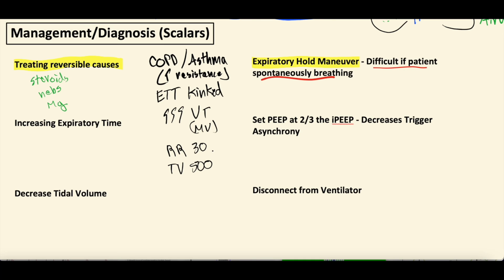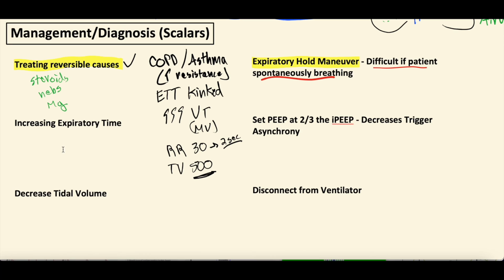Well, as we said, a respiratory rate of 30 means that they get one breath every 2 seconds, no matter what. We were telling the ventilator, we want you to give that breath no matter what. And their tidal volume of 500. So even if they don't have that prolonged of an expiratory phase, that can certainly mean the patient breathes in, volume scalar is breathing out, and another breath comes in, right? Out. Another breath comes in, out. And that can cause them to auto PEEP because they simply don't have enough time to breathe out that amount of tidal volume in 2 seconds. So sometimes this is a self-inflicted wound. So treating reversible causes is absolutely important.